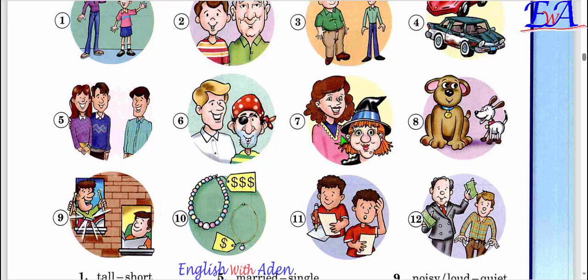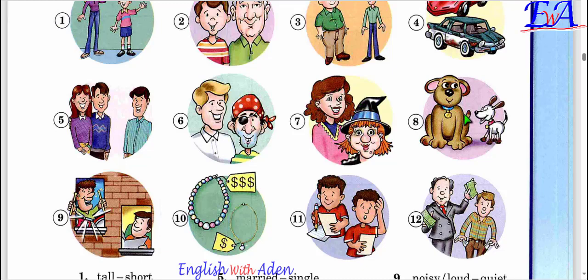And then we see here two women, this woman and this woman. This woman is pretty or beautiful. With women we say pretty or beautiful. And this one is ugly. Beautiful or pretty, ugly.